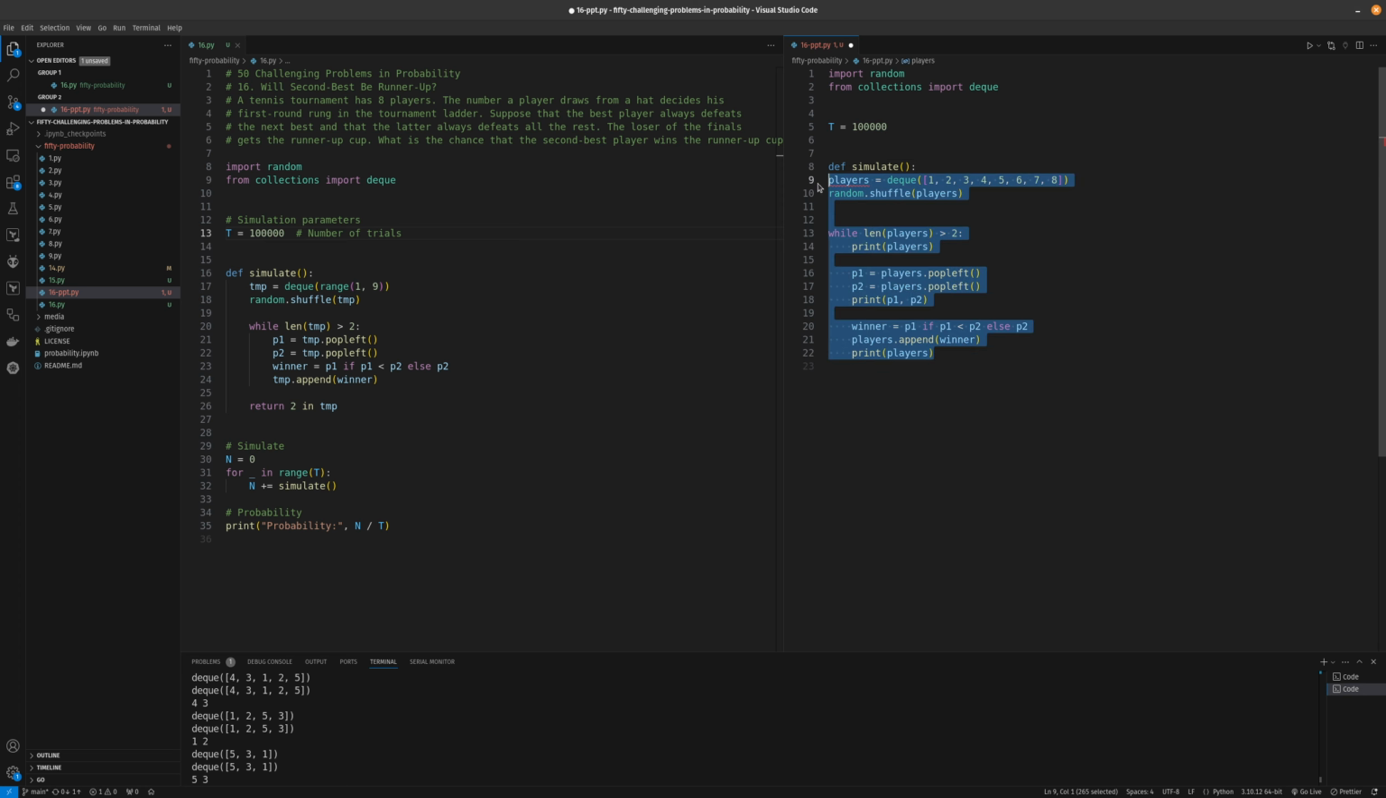Now we have to count the favorable outcomes in which player 2 was the runner-up, and in this case we'll obviously have to return whether 2 is in the remaining players. This will return true and false, and true and false map to the values 1 and 0 in the cases that they are used as integers.